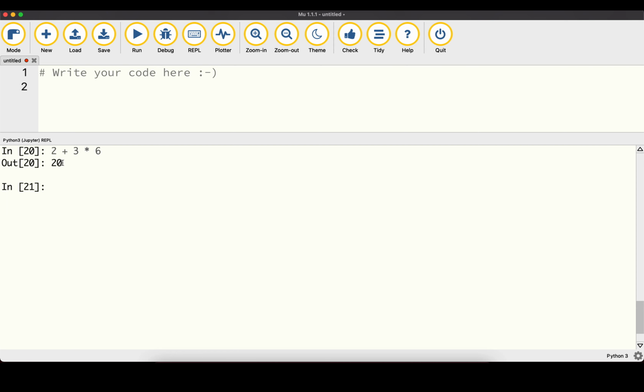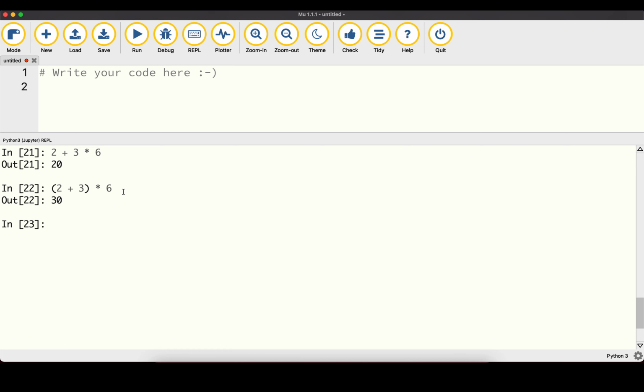Of course, we can change the order of precedence, and one way to do that is to use parentheses. If we have a look at the same expression again, a little hint, we can just press the up arrow on our keyboard, and this is going to show the previous expression that we executed. We can now wrap 2 plus 3 in parentheses, and parentheses have a higher precedence than multiplication. That means we are first going to add 2 and 3, which is 5, and then multiply that by 6, so we should get back 30. And that's exactly the result we get here.